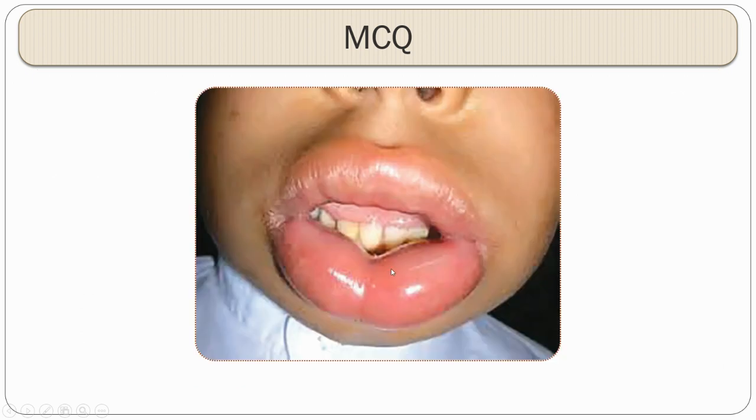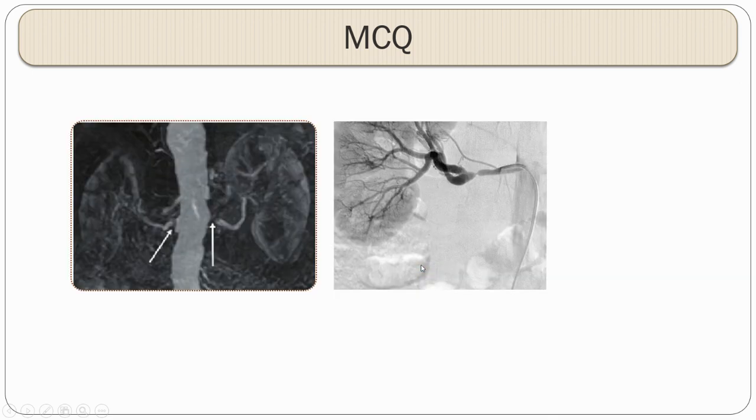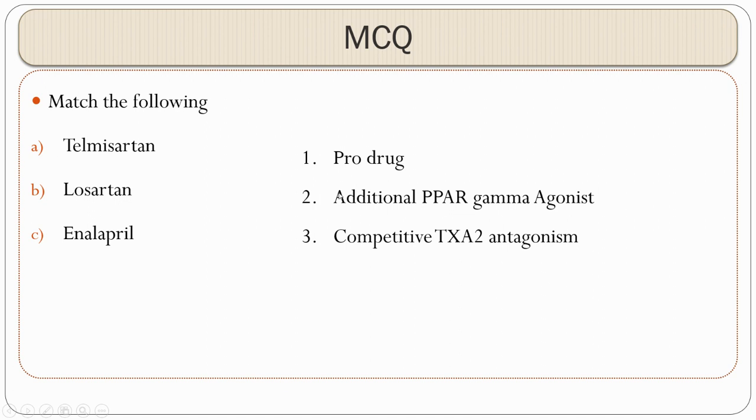So tell me what is this picture? It's an angioedema mainly because of captopril. Now tell me what is this MRA, magnetic resonance angiography of renal blood vessels showing you? It is showing typical bilateral renal artery stenosis here. So in these conditions ACE inhibitors as well as ARBs are contraindicated.